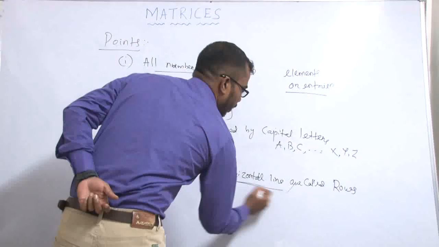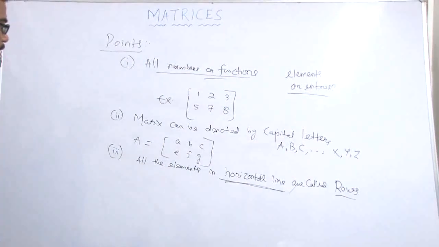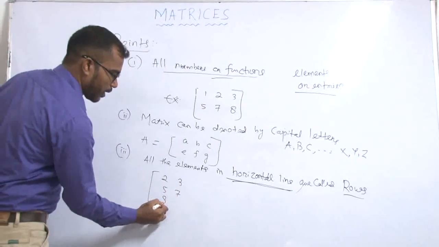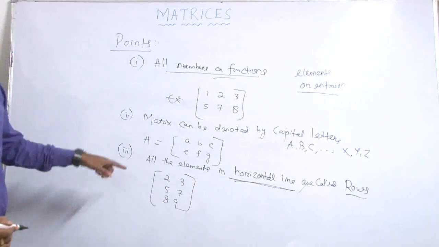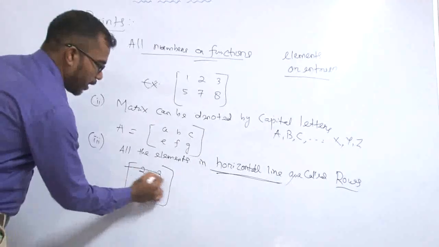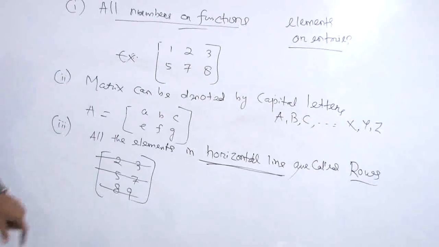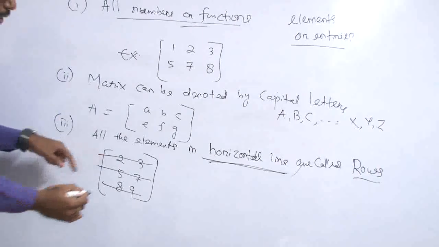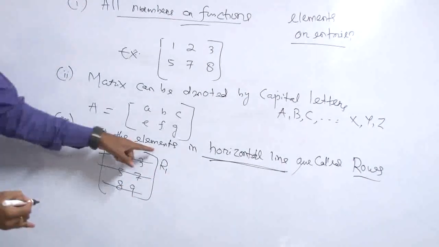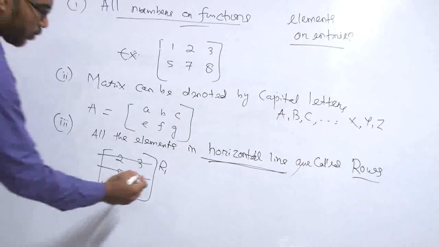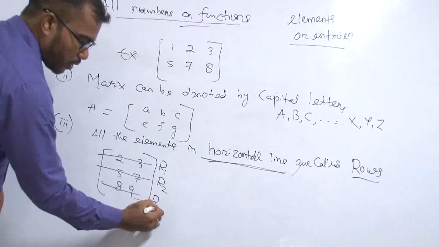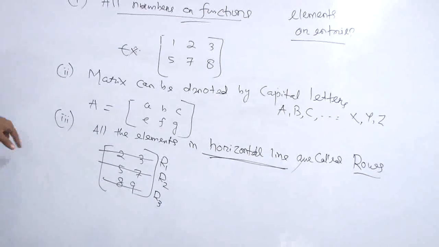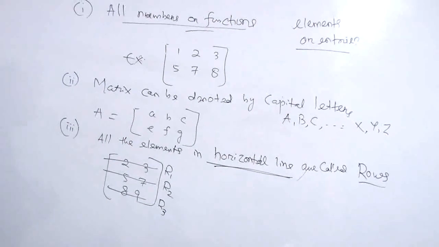Suppose we write a matrix 2, 3, 5, 7, 8, 9. In this matrix the horizontal lines are called rows. So there are 3 rows: the first row is R1, the second row is R2, and the third row is R3.